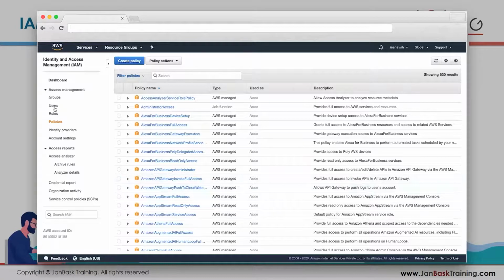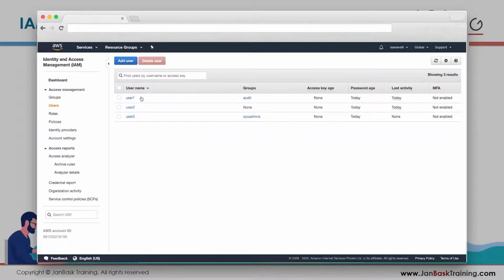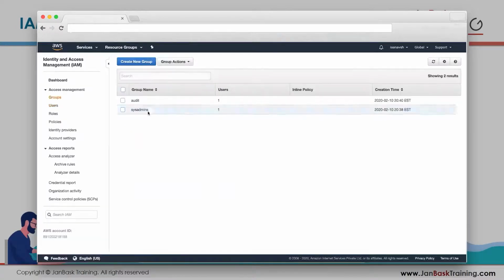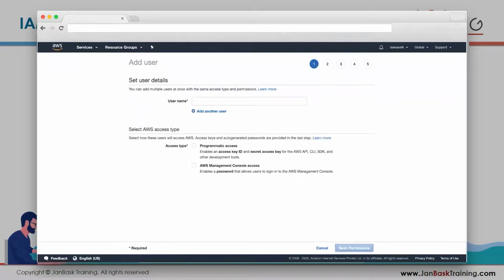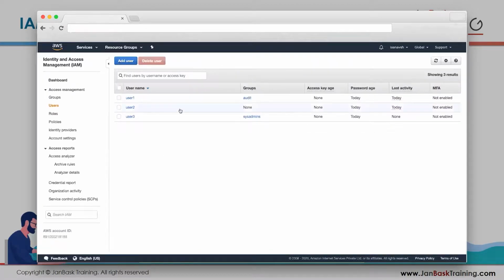Okay. So the main thing that you want to know about IAM is how to create users, how to create groups, and how to give them permissions. That is 99% of the work that you are going to be doing in IAM. Log into your AWS account, go to your users, create some user, add their name and everything, add them to a group, maybe not, give them some permissions to work with, and that's it. You have a user created. All right.